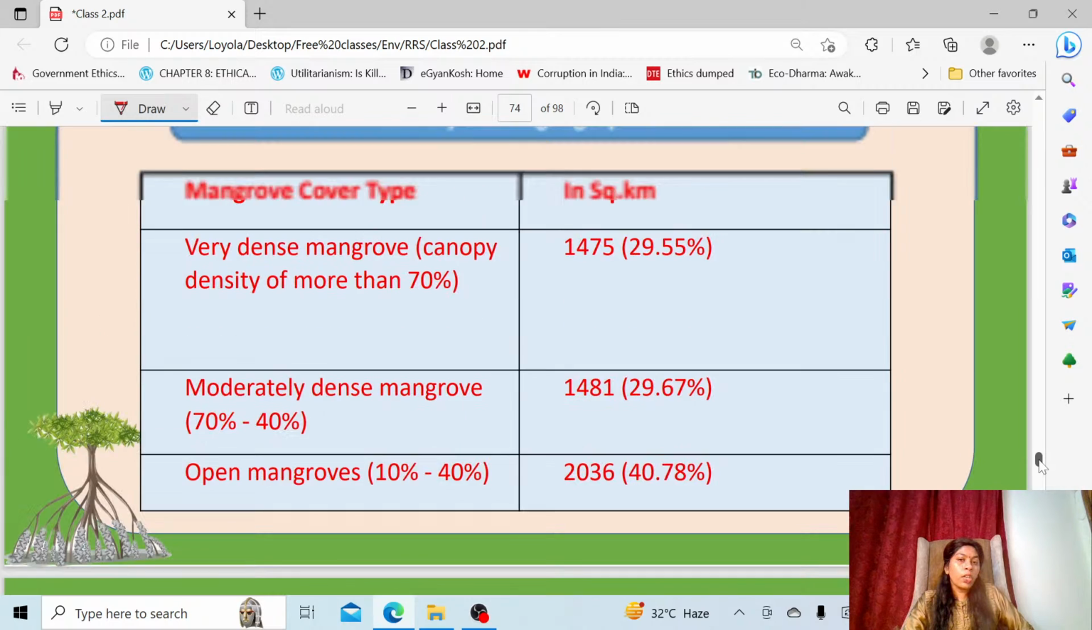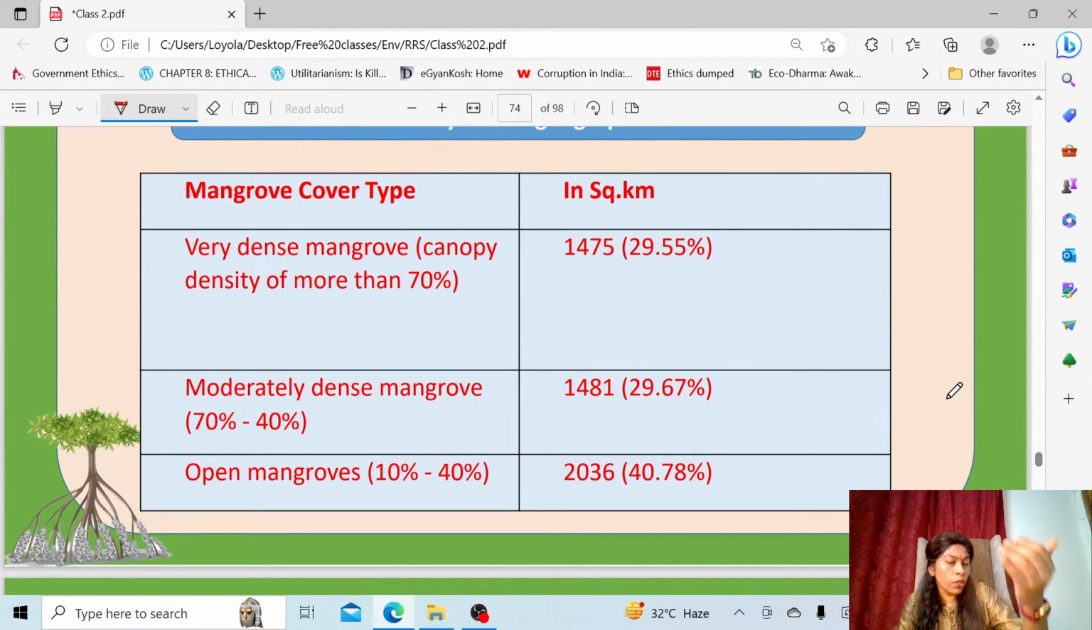And you can see the mangrove cover type. Starting from very dense mangrove, even in forest, we used to split like this: very dense mangrove, moderately dense, and open mangroves. Very dense means the canopy density should be more than 70%. Moderately dense means 70 to 40%. Open mangrove means 10 to 40%, and less than 10% we never consider as a forest.